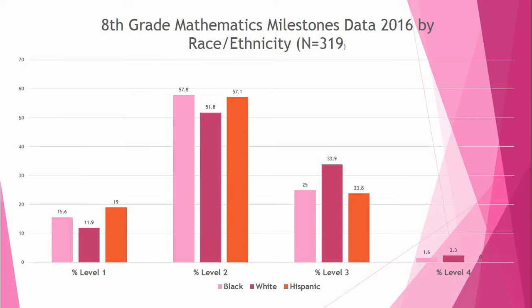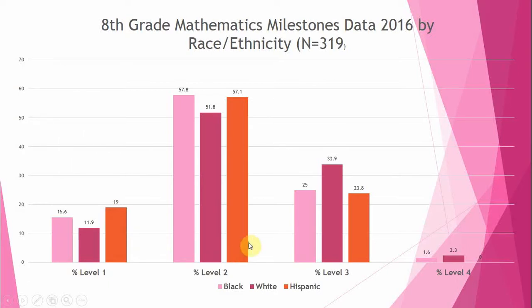The next thing, I have the same year, 2016, broken down by race and ethnicity, and this is on the 8th grade math milestones. The total number of students that took this test is 319. If you look here, the black students are light purple, white students are dark purple, and the Hispanic students are this orange color. For our level 1s, we have 15.6% of the black students, 11.9% of white students, and 19% of the Hispanics. So you can see the Hispanics are a little bit higher in the 1s.